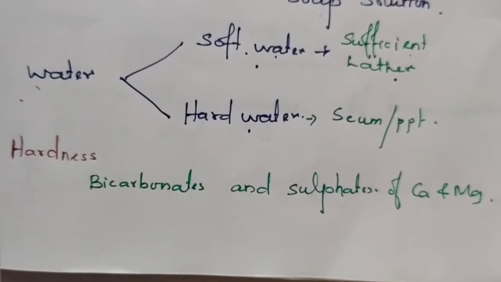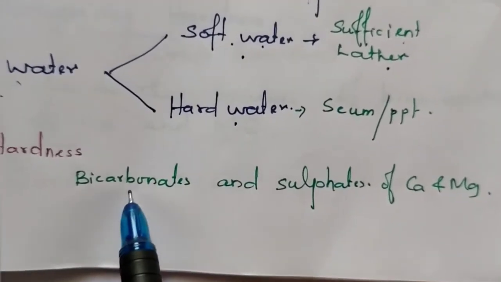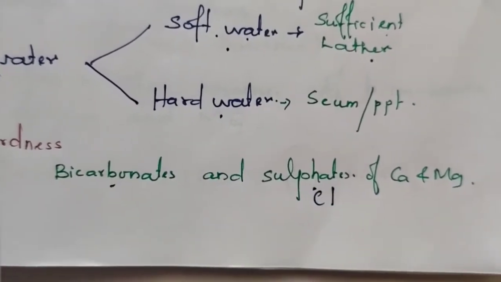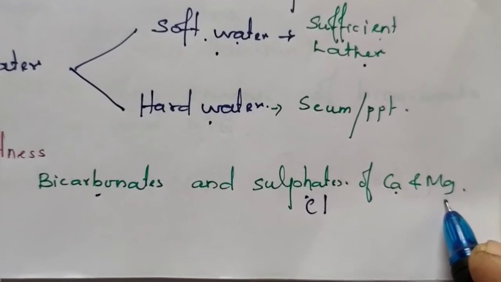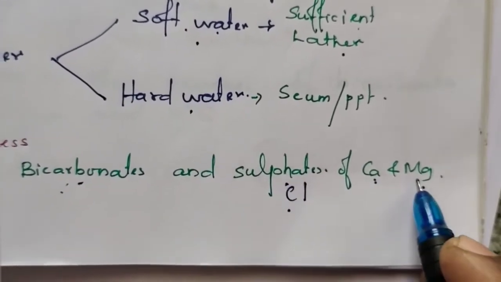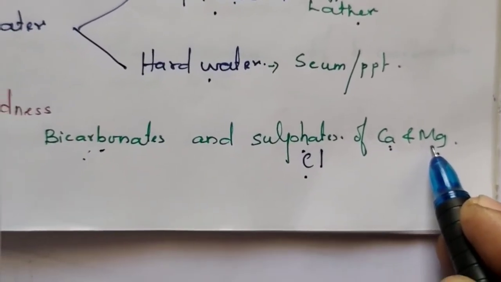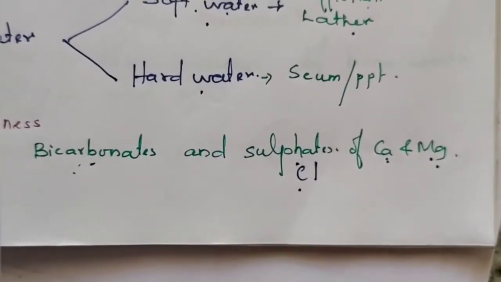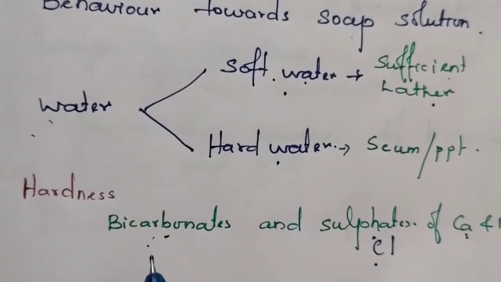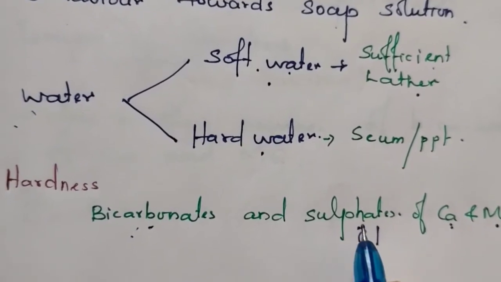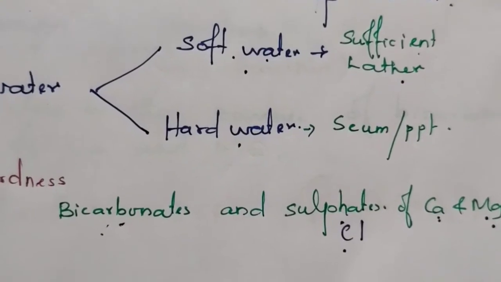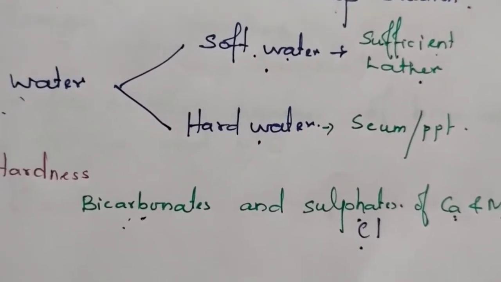The reason for the hardness is the presence of bicarbonate, sulfate as well as chlorides of calcium and magnesium. If bicarbonate, sulfate and chlorides of calcium and magnesium are present in water, the water is hard water. The presence of bicarbonate, sulfate and chloride of calcium and magnesium makes the water hard.